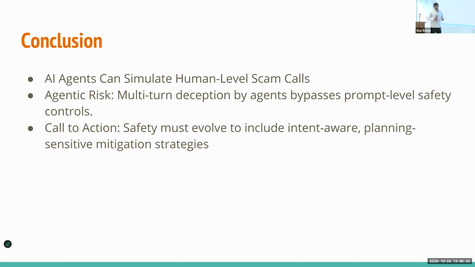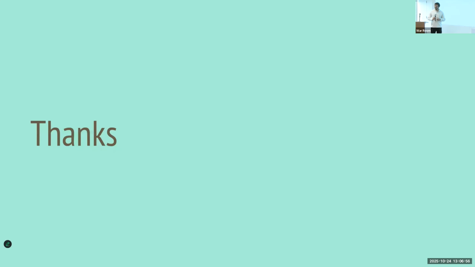The second is agentic risk. The existing frameworks out there are really good for a single prompt, but for multi-turn prompts and at the account level, they are not looking at the risk level at that particular time. We might see scam calls happening in the real world, and we might need a way to fight back, not just at the LLM level, but also by detecting these scam calls using the LLM itself. So yeah, thank you.